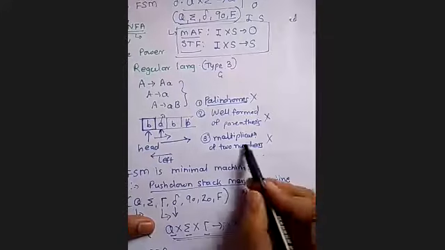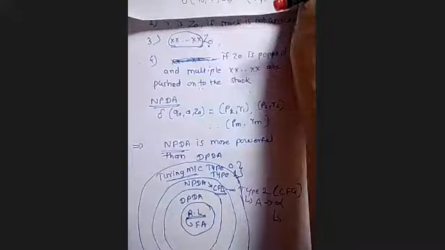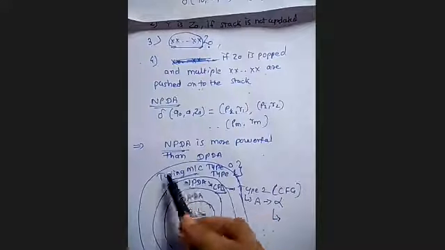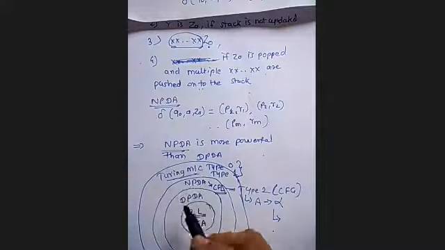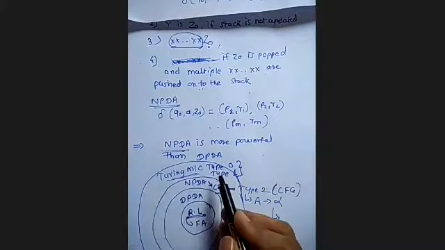So multiplication of two numbers is not solved using NPDA or DPDA, but those types of problems we are going to solve using the Turing machine. It may be multiplication of numbers, it may be addition, it may be GCD, greatest common divisor, or it may be division. All such types of problems we are going to solve now in this Turing machine.